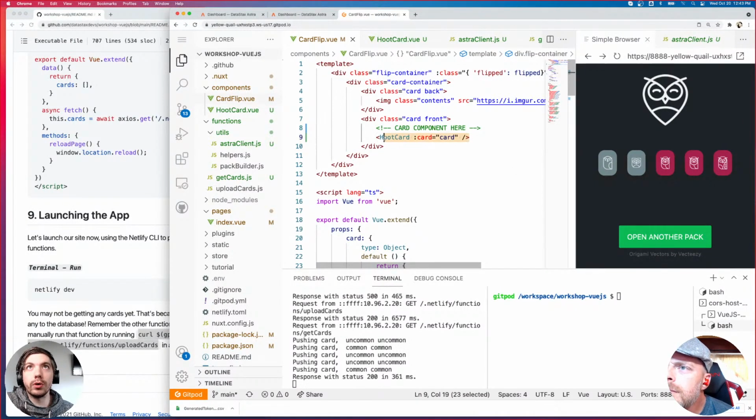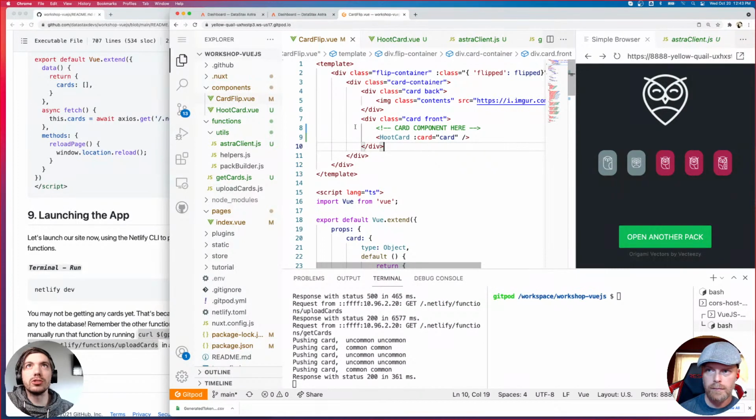I would check to make sure that your card component is in the correct div. It should be in the card front div. Just double check that. But Black Cat has it happening as well.